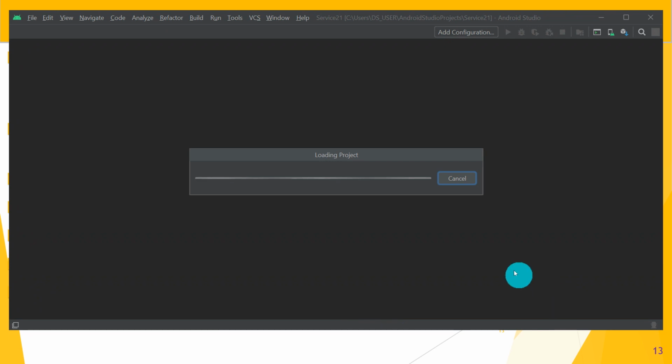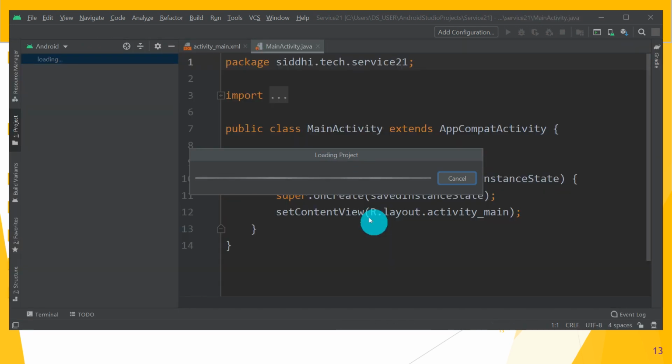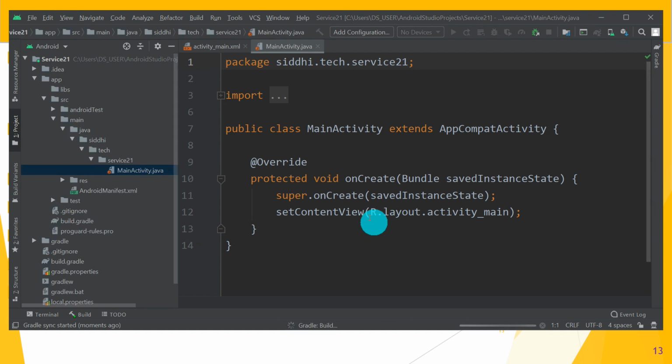Now your project is loading in Android Studio. Wait for some moments for Gradle to build, and your project is ready to design further.